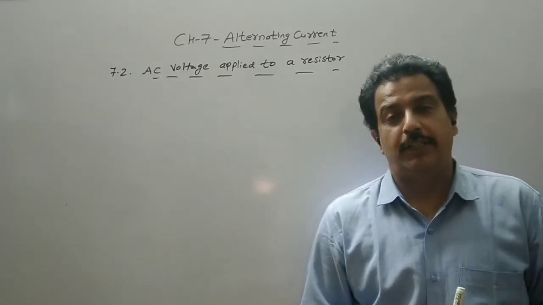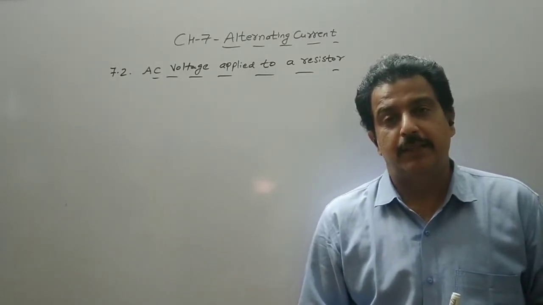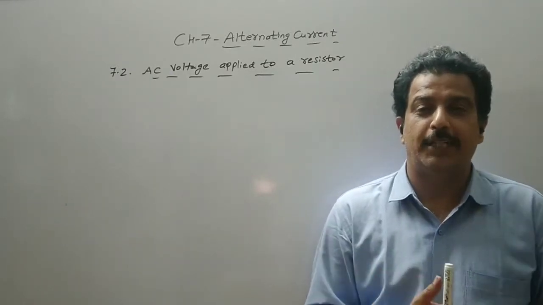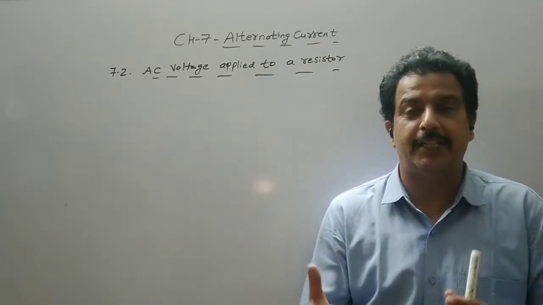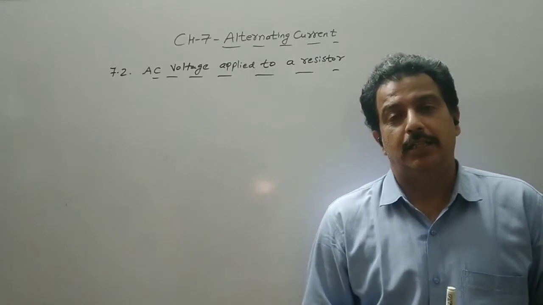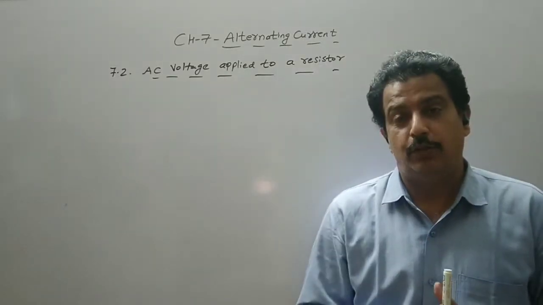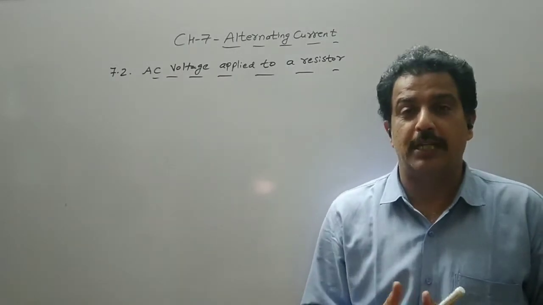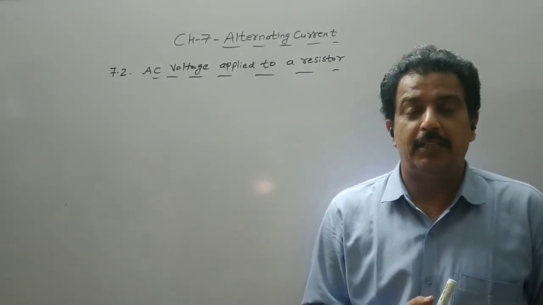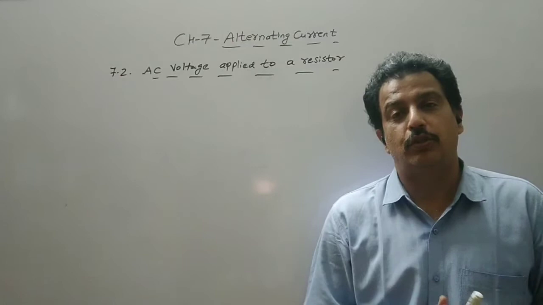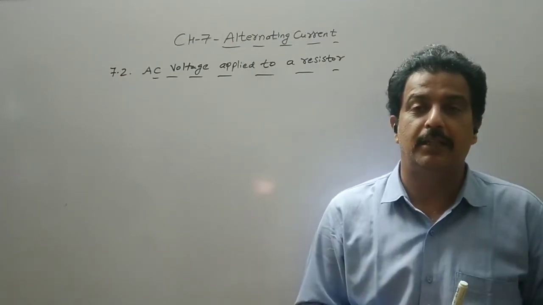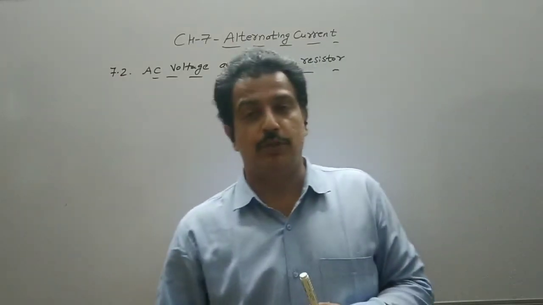The polarity of the terminal changes because the coil was rotating, and after 180 degrees, the side becomes opposite. But in DC, we have a fixed value. So the potential drop across R was fixed and the current flowing in the circuit was also of fixed magnitude, and it was positive.